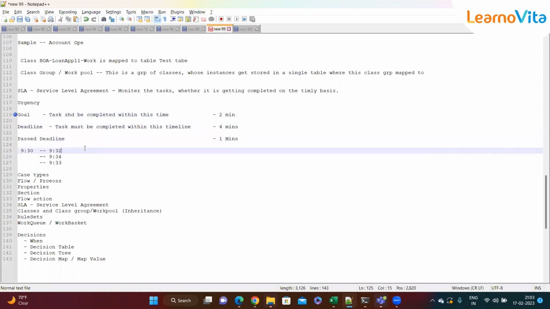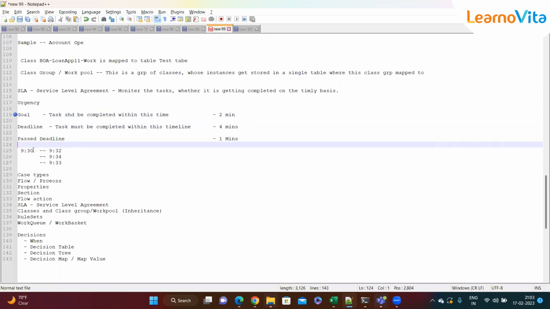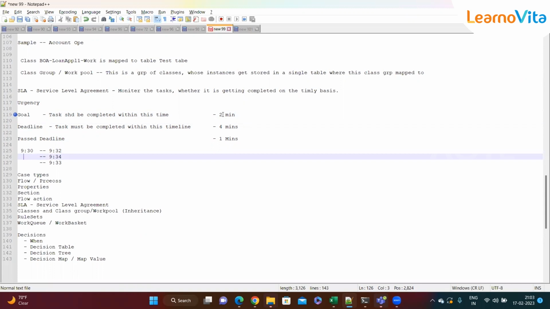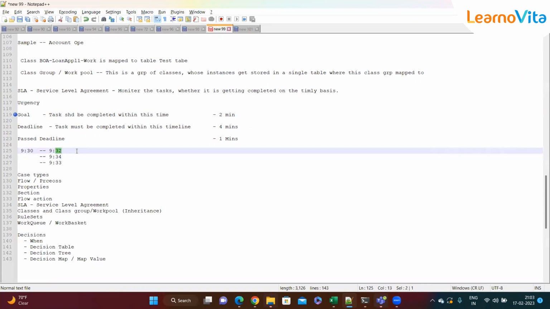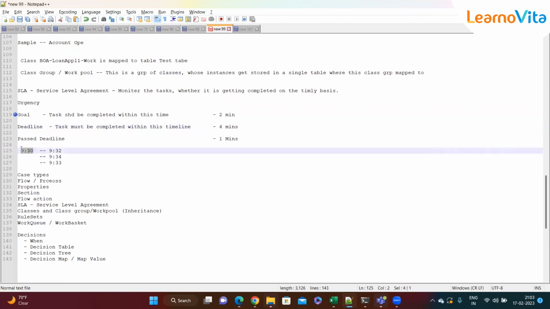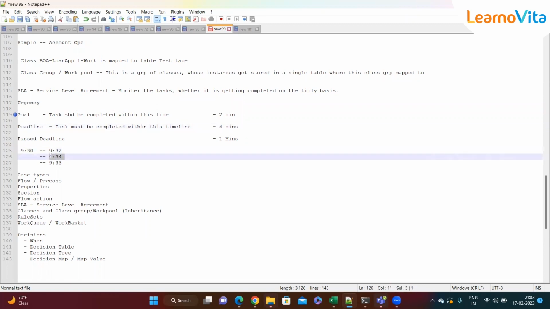Another important thing that we noticed yesterday is that the goal and deadline start together. For example, if the assignment reaches at 9:30 and the goal time is 2 minutes, it will be 9:32. The deadline time does not start after the goal time; it's 4 minutes from when the assignment is ready. So that's why it's at 9:34.